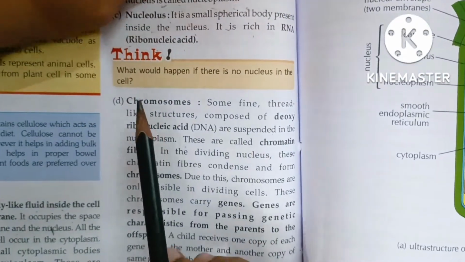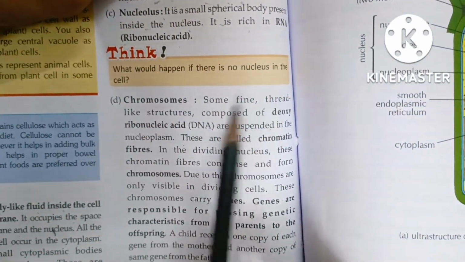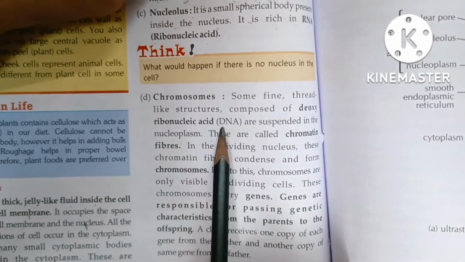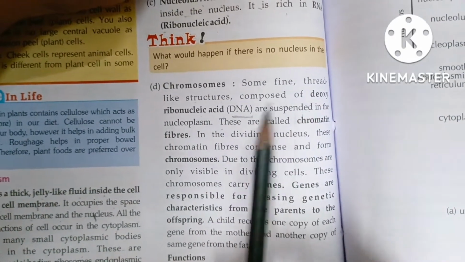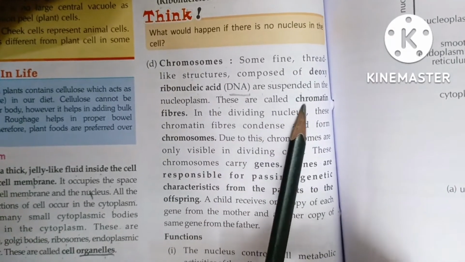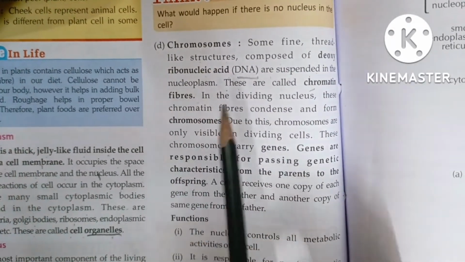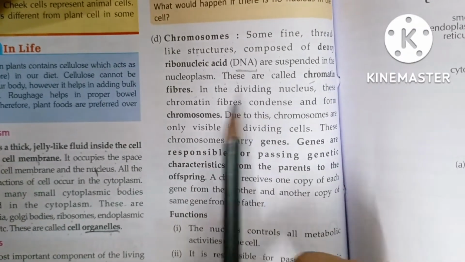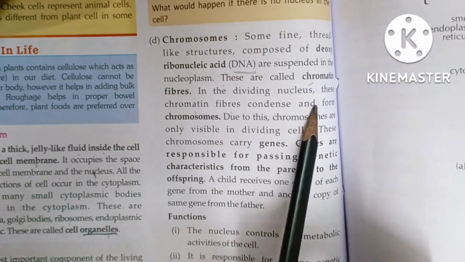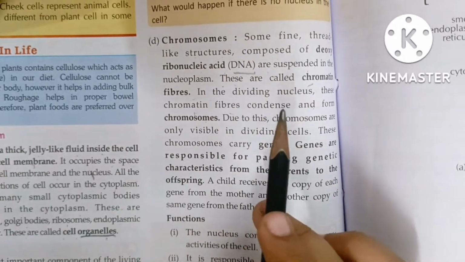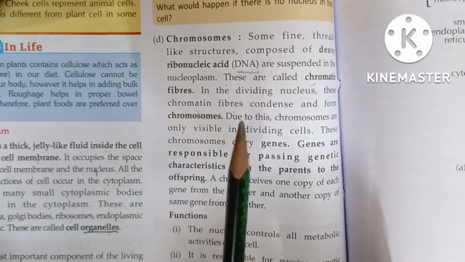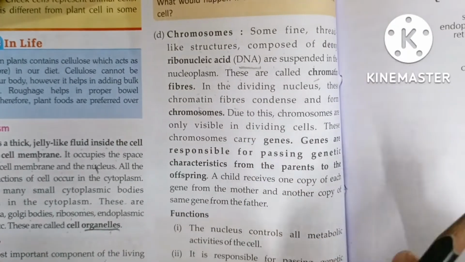Now, we will learn about chromosomes. Some fine thread-like structures composed of deoxyribonucleic acid, which is DNA, are suspended in the nucleoplasm. These are called chromatin fibers, so basically it is also known as the chromatin network. In a dividing nucleus, these chromatin fibers condense and form chromosomes. So when the nucleus divides into two and gives two daughter cells, these chromatin fibers condense to form chromosomes.